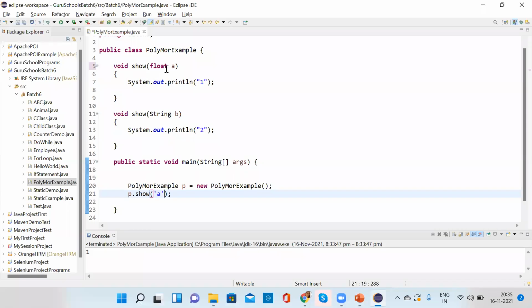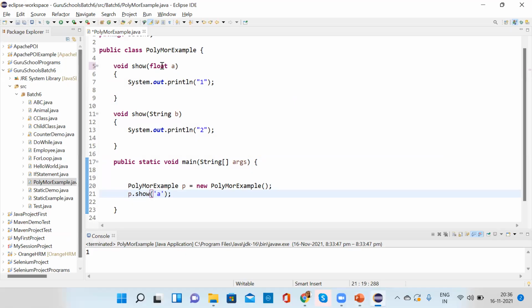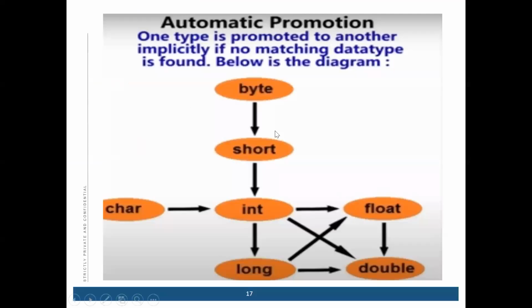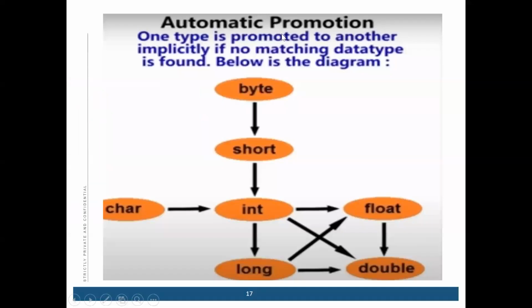So it will call this one. Okay, so you got the point? How it is working? So this is for calling. If you are calling character and you have given the float method, it will work. Float argument, then it will work. If you have given the integer and you are calling the character, it will work. Okay, so this is called automatic promotion. One type is promoting to another implicitly.